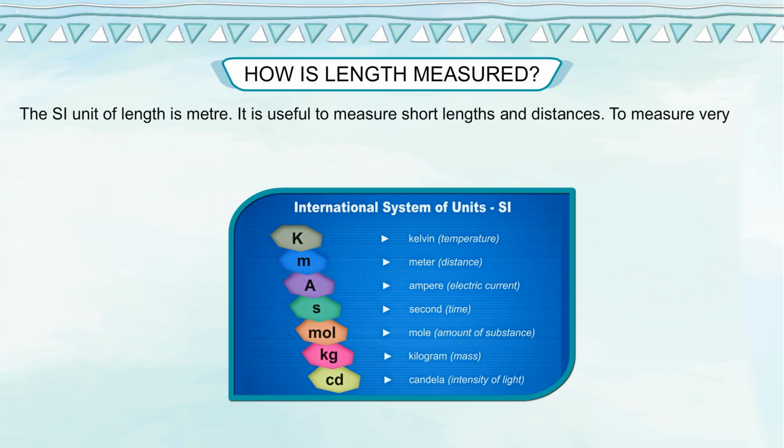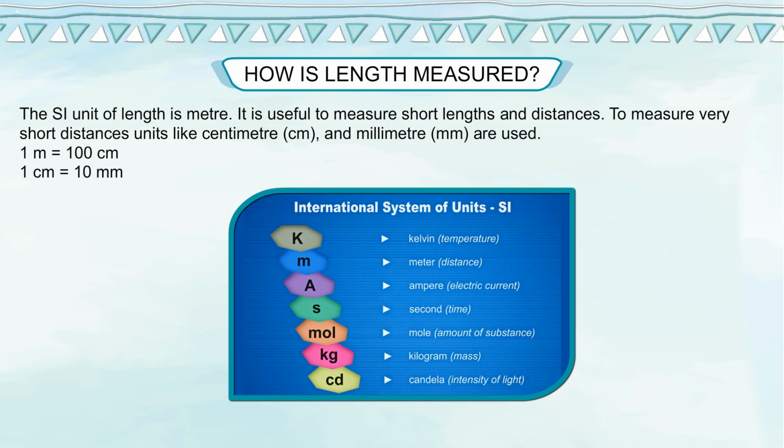The SI unit of length is meter. It is useful to measure short lengths and distances. To measure very short distances, units like centimeter, cm, and millimeter, mm are used. 1 meter is equal to 100 centimeter. 1 centimeter is equal to 10 millimeter.